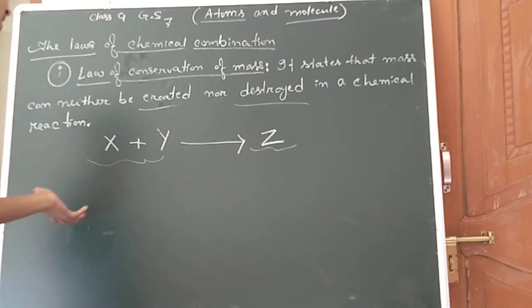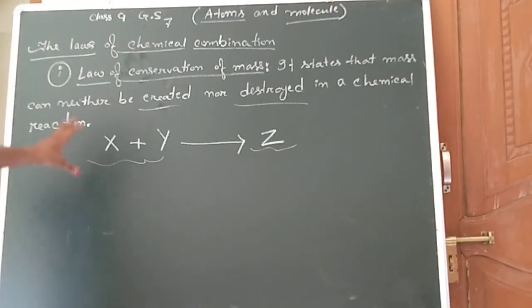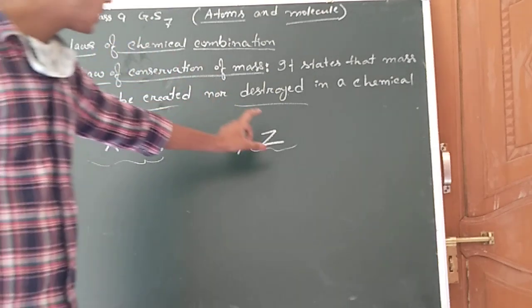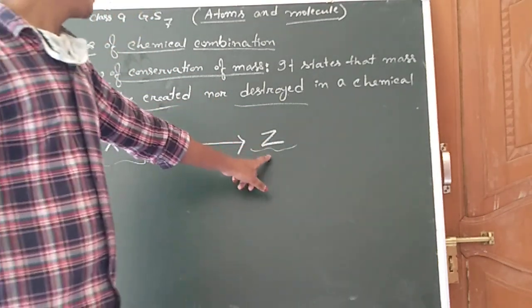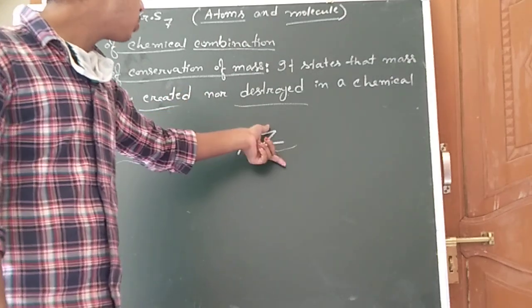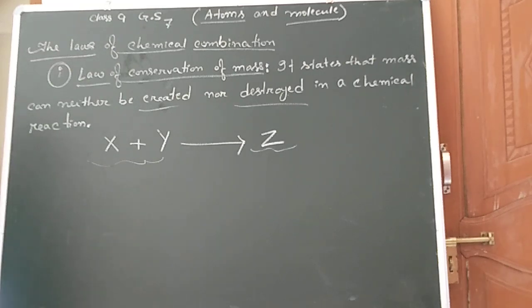So the total mass on the left hand side of the chemical reaction must be equal to the right hand side. That means compound X has some mass, and this compound X is also included in compound Z, and the mass of X here and the mass of X included in compound Z is always the same. So this is the law of conservation of mass.